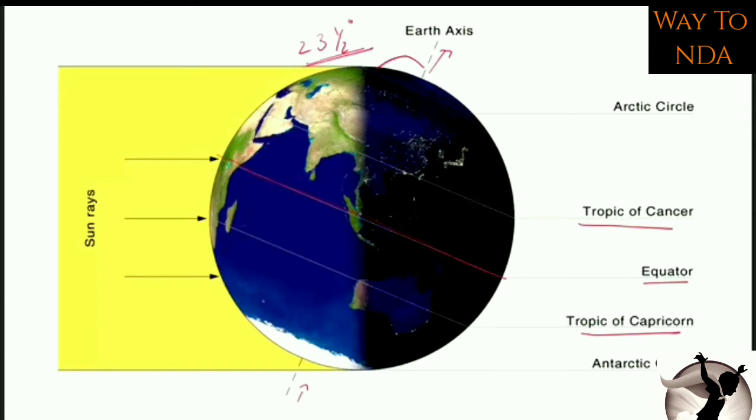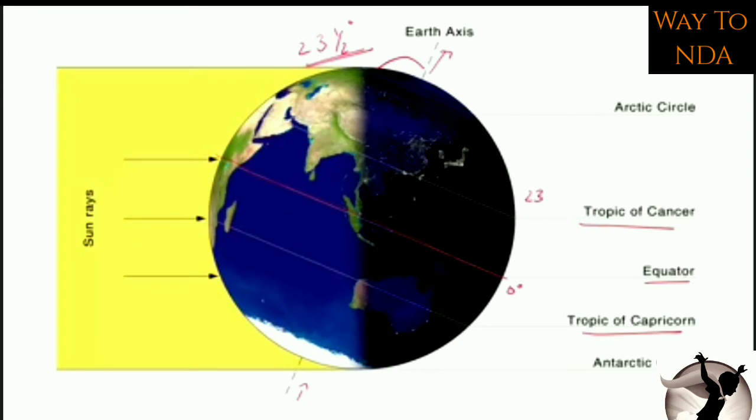Okay, this is 0 degree. Here you will find Tropic of Cancer. This is again 23 and a half degree. Okay, here you will find Tropic of Capricorn. This is 23 and a half degree. So these are the imaginary lines which we have drawn on earth.